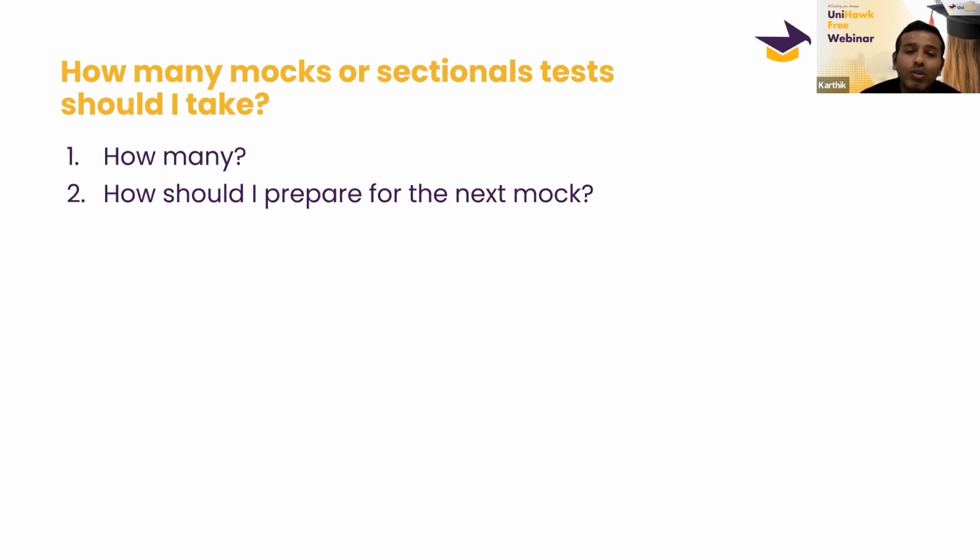Now, how many mock tests should I practice? That depends. So let's say, for example, you're aiming for a score of 720 or 730, and when you started, you were at a score of, let's say, 550. After preparation, you will take one more test. In that test, if you are at a score of 650, that means you have increased 100 points from 550 to 650. That means you are just 70 points away. So these 70 points should not take much time to reach.